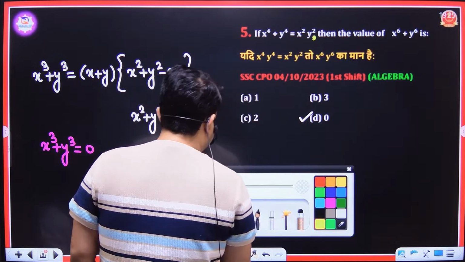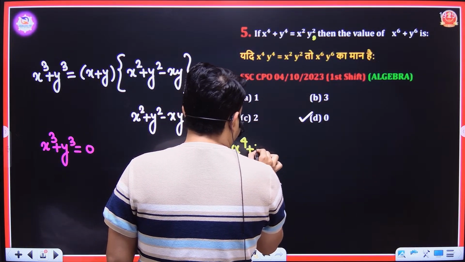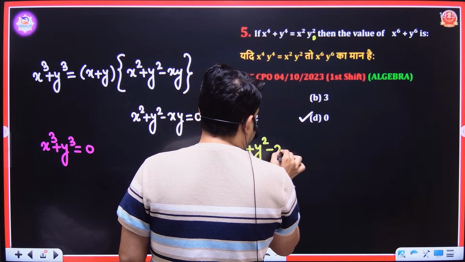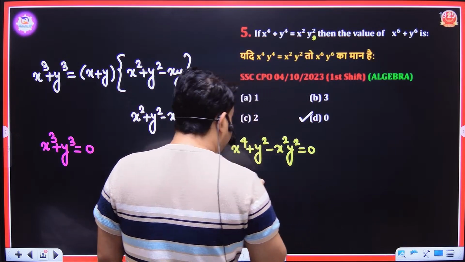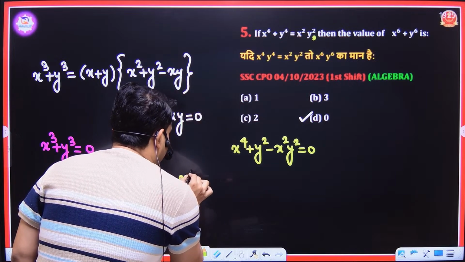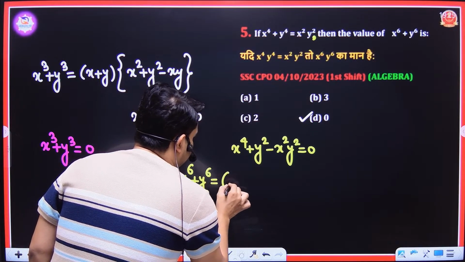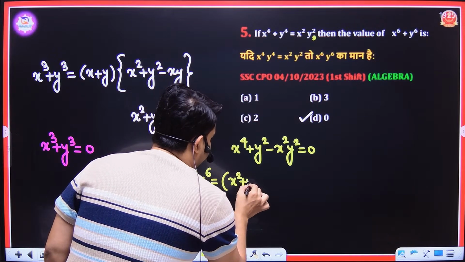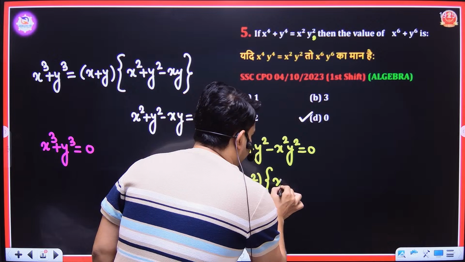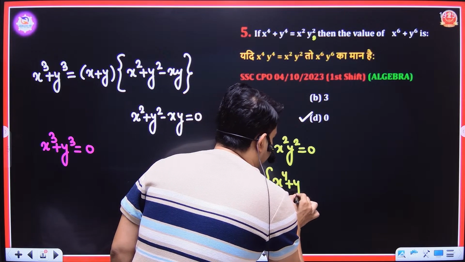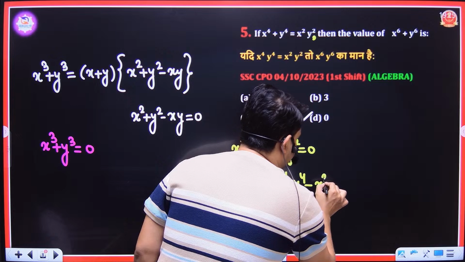Here, what it is? This is nothing but x to the power 4 plus y to the power 4 minus x square y square is equal to 0. So x to the power 6 plus y to the power 6 is equal to x square plus y square times this whole term, x to the power 4 plus y to the power 4 minus x square y square.